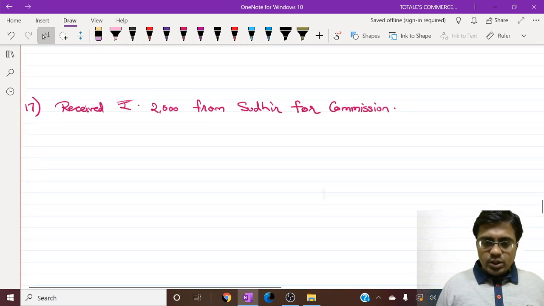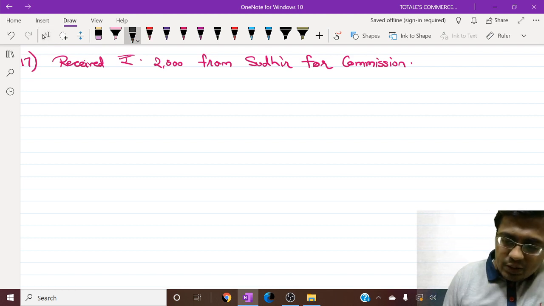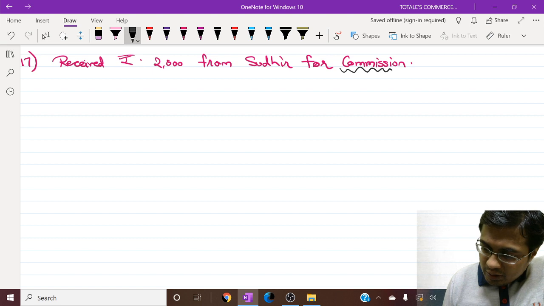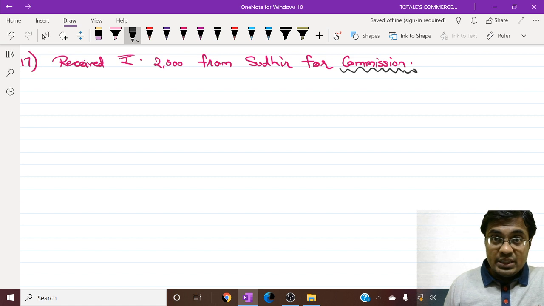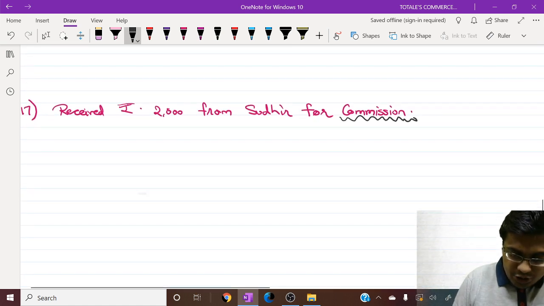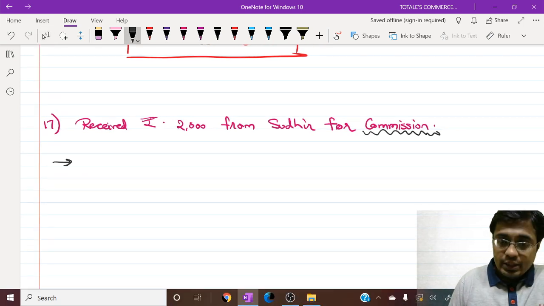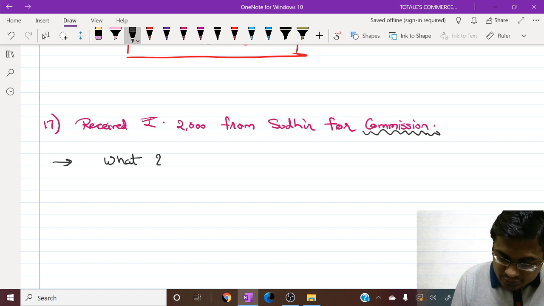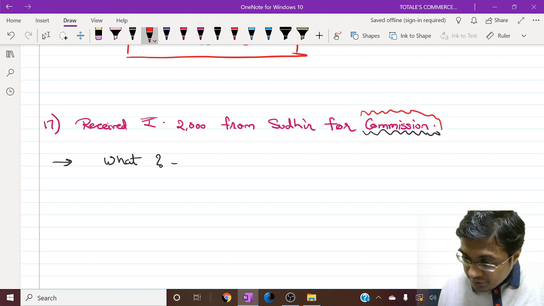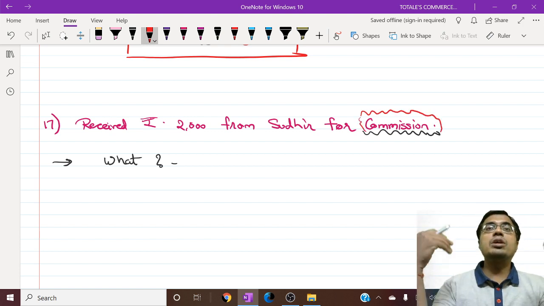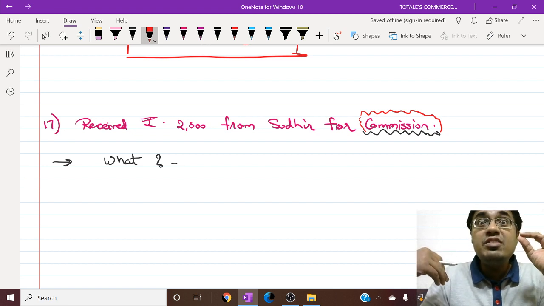Let's move on. Received rupees 2000 from Sudhir for commission. Now we have a reason for why we have received money from Sudhir: for commission. What is received from Sudhir? You would say cash. No, we would say commission. Whenever I go out and say Sudhir gave me commission, I'm saying I have received commission. I'm not going to say I have received cash.